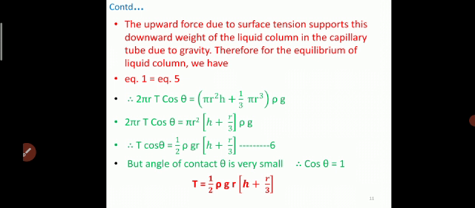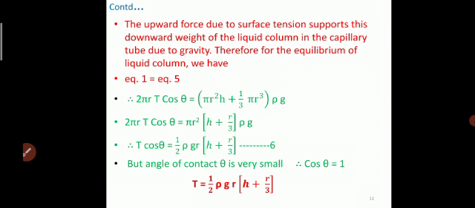We have pi r square h plus 1 by 3 pi r cube, rho into g. Then 2 pi r T cos theta is equal to pi r square, taken as common. Then the remaining is h plus r by 3, rho into g. Therefore, T cos theta is equal to 1 by 2 rho g r into h plus r by 3. And this is the expression for surface tension.